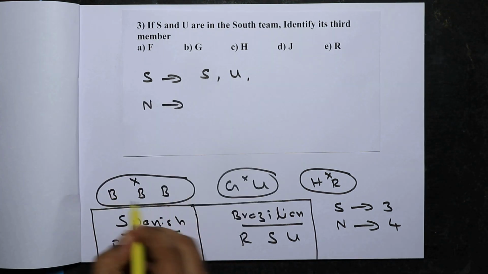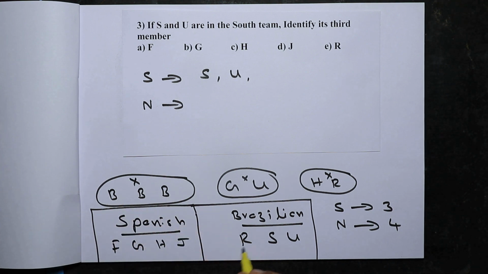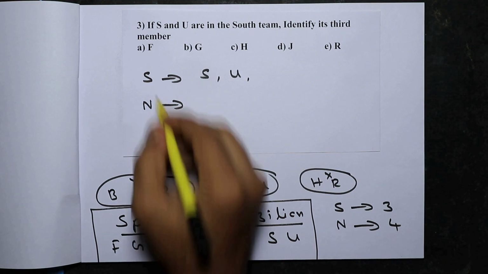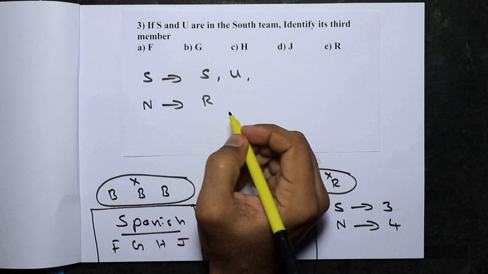Now all the three Brazilians cannot be in one team. Now the three Brazilians are R, S and U. Now in the South team we already have S and U. So R cannot be in the South team. So R has to be in the North team.